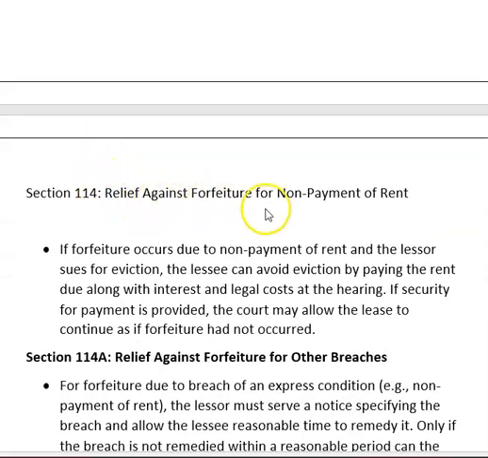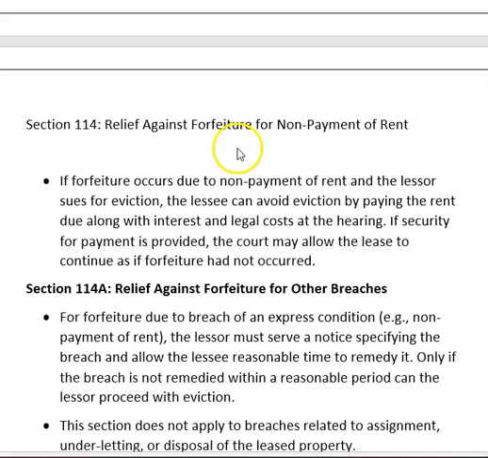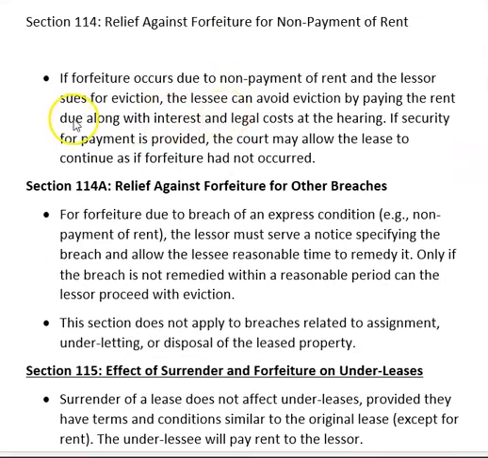Relief against forfeiture for non-payment of rent, Section 114. If forfeiture occurred due to non-payment of rent and the lessor sues for eviction, the lessee can avoid eviction by paying the rent due with the interest and legal cost at the hearing. If security for payment is provided, the court may allow the lease to continue as if forfeiture had not occurred.